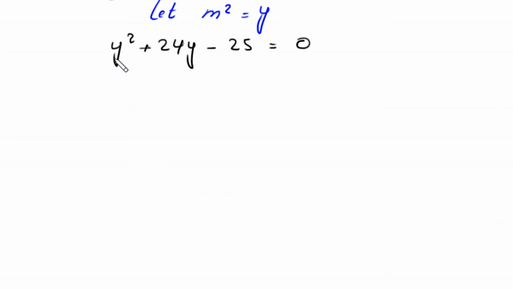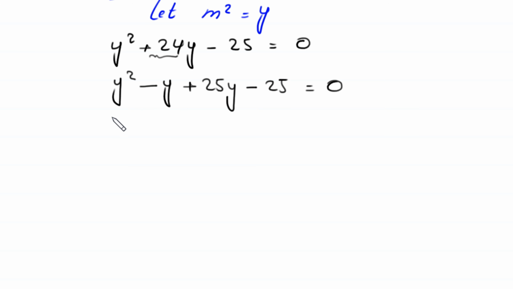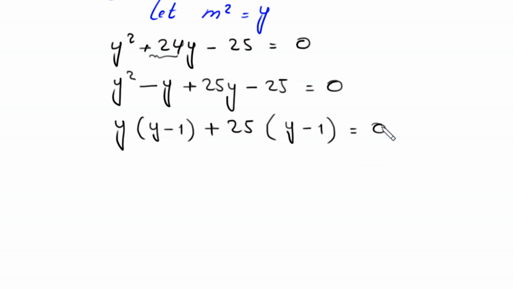Now this is a quadratic equation and is factorable. We write this y squared. I'm going to split this plus 24y as negative y plus 25y minus 25 is equal to 0. From these two terms we can factor out y, in bracket left y minus 1, plus from these two terms we can factor out 25, in bracket left y minus 1 is equal to 0.